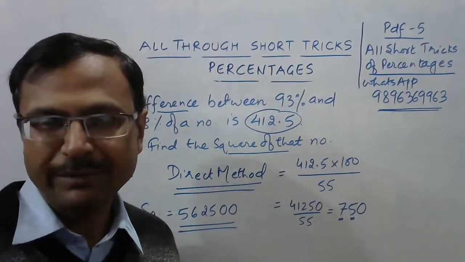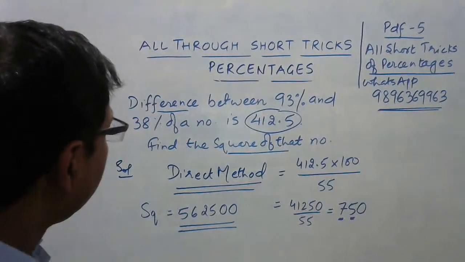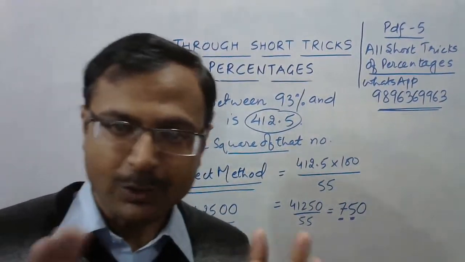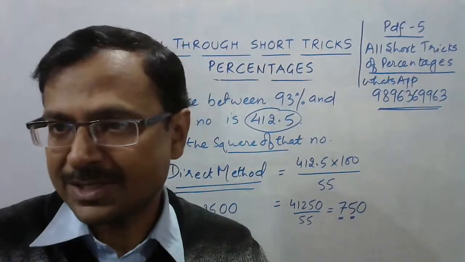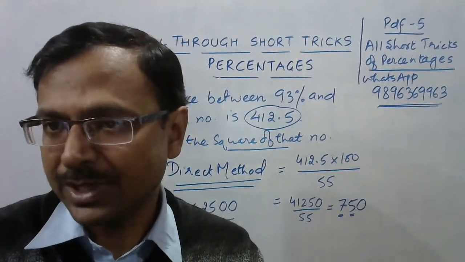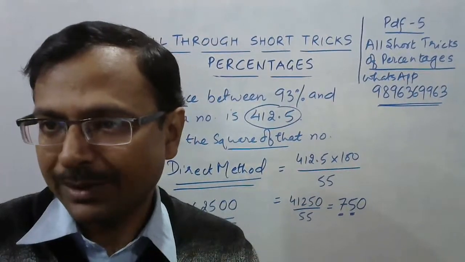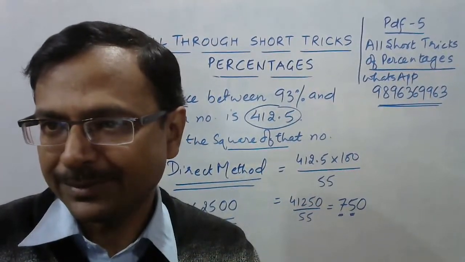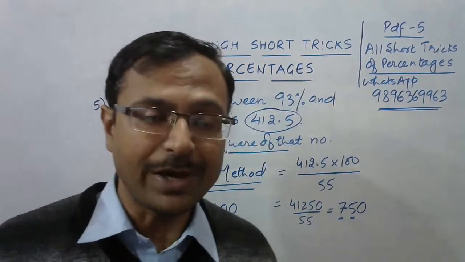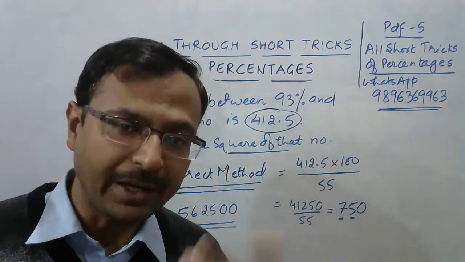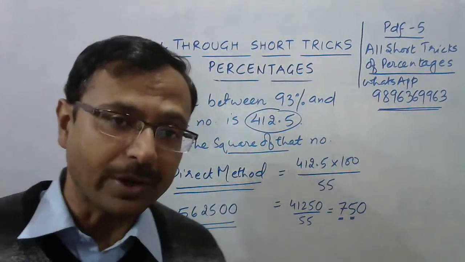So let's see who gave the correct answer for this one. First off, 562500 was the answer which I was expecting, and a lot of wrong answers there. 750, 56.25, 84.03. I don't know how many answers were there, but I don't know why you come to the conclusion so fast. You need to spend 10 to 15 seconds only and you will get to the correct answer. But why wrong answers?